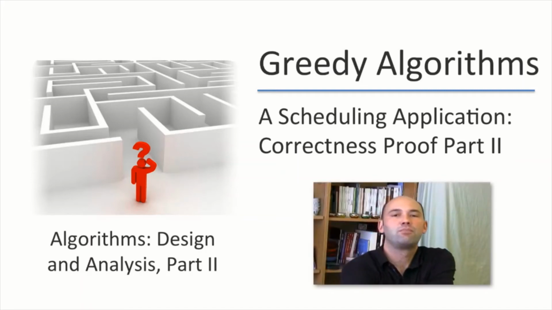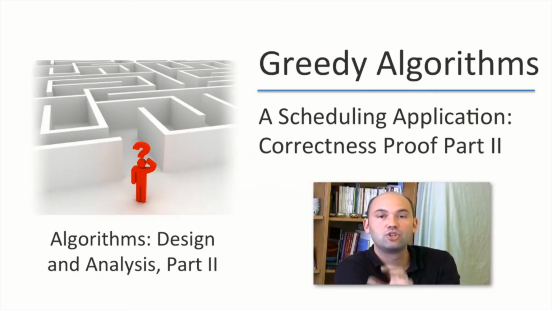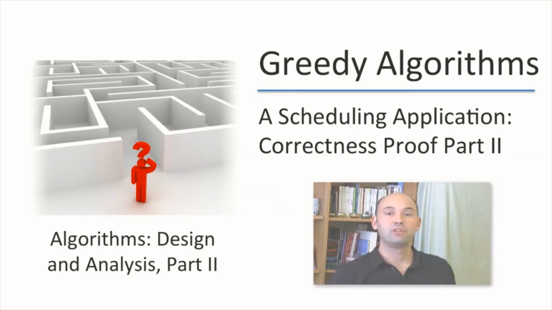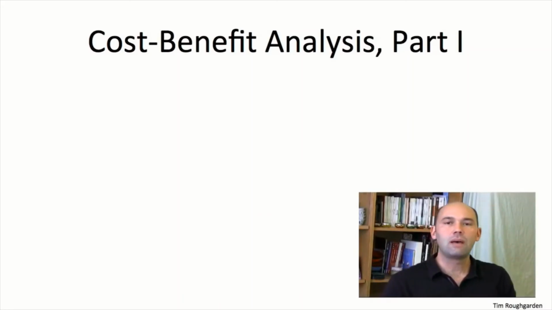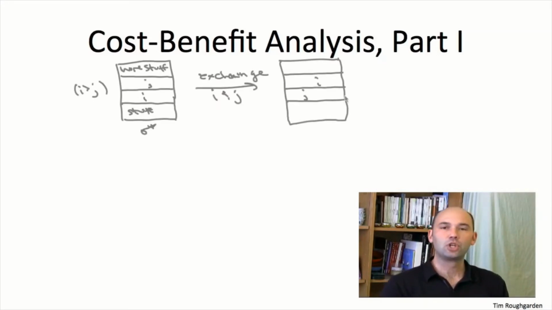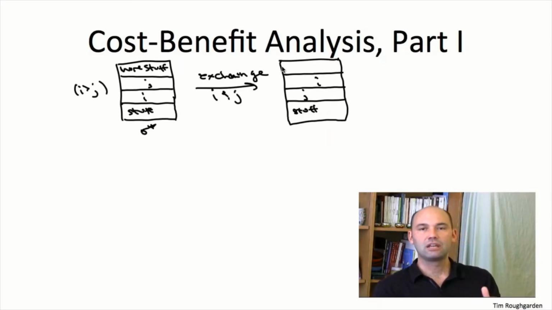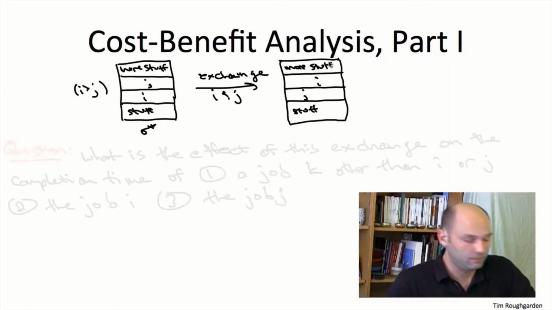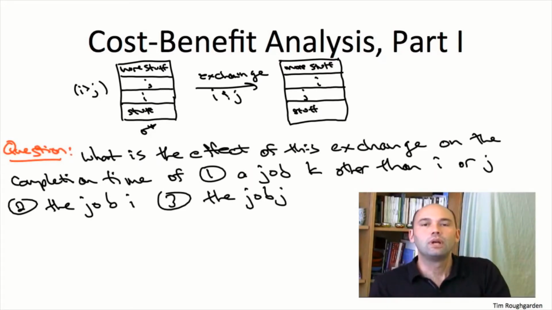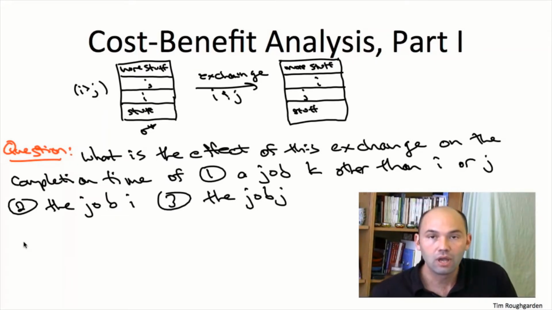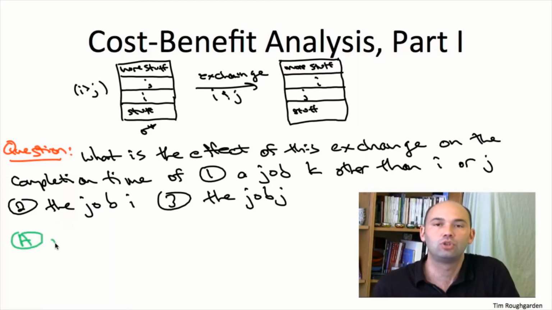Okay, let's continue the proof of correctness of our greedy algorithm for minimizing the sum of the weighted completion times, and let's move on to understanding the ramifications of the exchange of jobs suggested at the conclusion of the previous video. So recall the basic idea is to use this observation that the optimal schedule sigma star, by virtue of our assumption of being different than the greedy one, has to have this pair of consecutive jobs where the earlier one has the higher index. So my question for you involves thinking about how the completion times of all of the jobs change after we make this exchange of the two jobs, i and j.